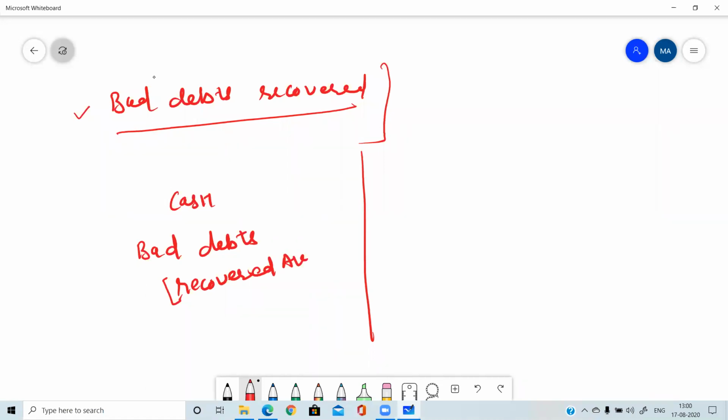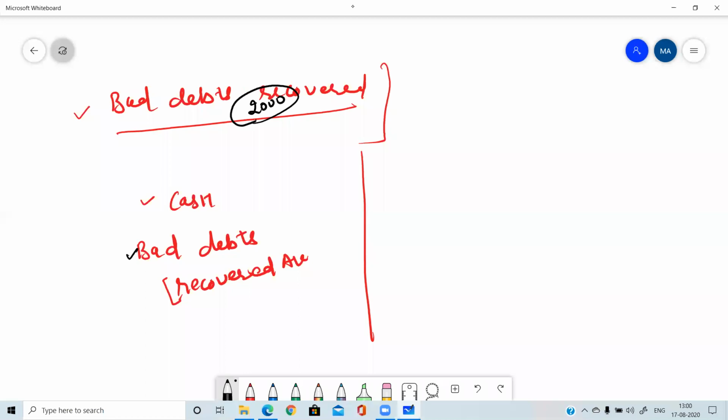So this new account will be opened. One account will be the cash account and the other will be the bad debts recovered account. Whatever amount is given in the question, you just write that amount. Suppose 2,000 you are getting recovered. Now tell me please which account will be debited and which will be credited. I am waiting for your answer.